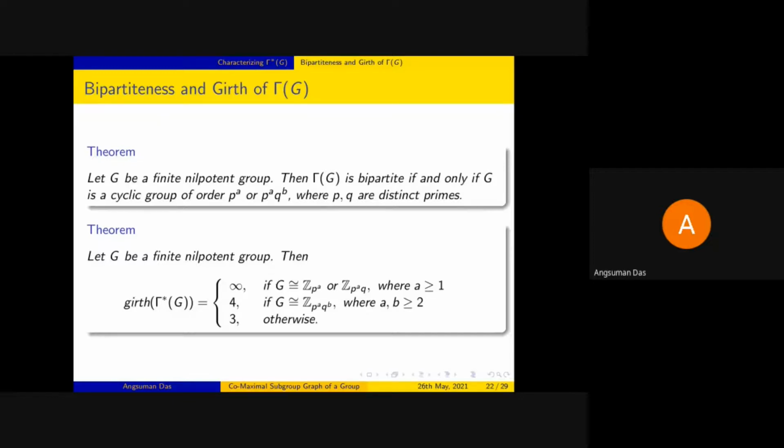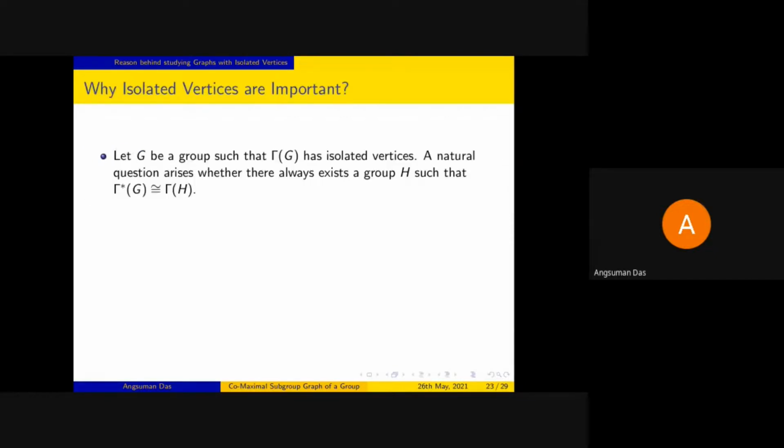Okay, so far the things that we have done is that we have tried to prove some graph properties of gamma G. Now we'll look into the case that why these isolated vertices are important. For that, I recall one result from Akbari's paper that they have proved that a graph is connected if and only if it has no isolated vertex.